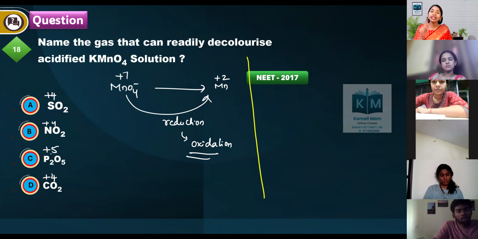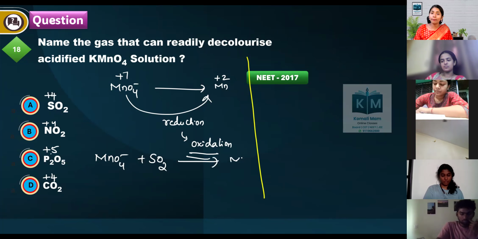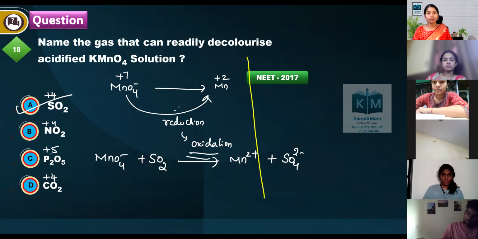SO2 gas can convert into plus 6, SO4 2 minus. So MnO4 minus reacts with the SO2 gas and converts into Mn2 plus and SO4 2 minus. During this phenomenon, it changes into colorless. What is the correct option? SO2 is the correct option.